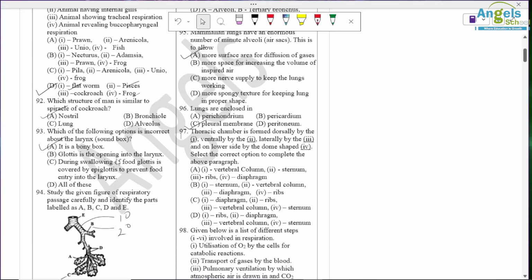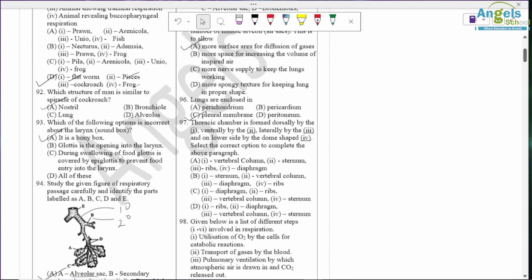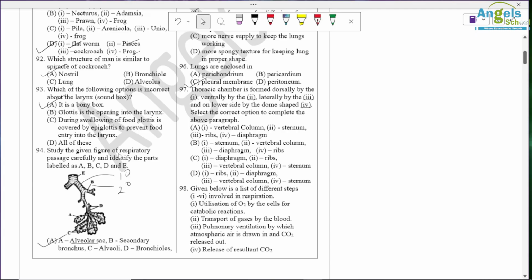Question number 97. Thoracic chamber is formed dorsally by vertebral column, ventrally covered by sternum, laterally covered by ribcage, and dome shape is diaphragm. Okay, so option A is correct.